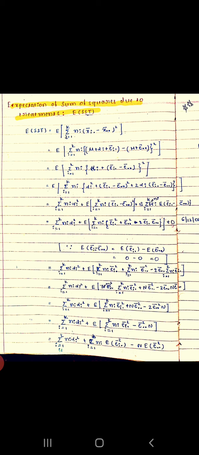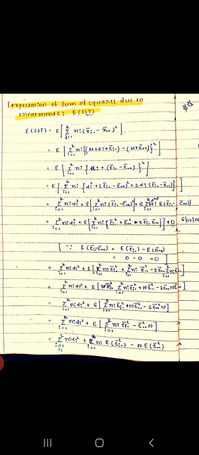Using the (a minus b) whole square formula, that is ē_i. square plus ē.. square minus 2 times ē_i. into ē... The product term becomes 0 since the expectation of (ē_i. minus ē..) is equal to the expectation of ē_i. minus the expectation of ē.., which is nothing but 0.